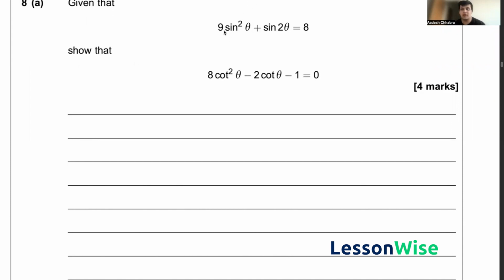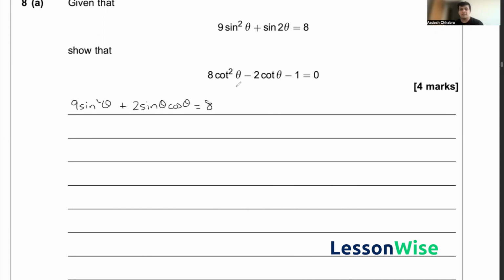So if we have 9 sine squared theta plus sine 2 theta equals 8, our first step is to get rid of this 2 theta here, to bring everything in terms of a single theta. So we know that sine 2 theta is just equal to 2 sine theta cos theta. So I can go ahead and rewrite this equation in the following way. I have 9 sine squared theta plus 2 sine theta cos theta, where I just replace this with this, and this would be equal to 8.